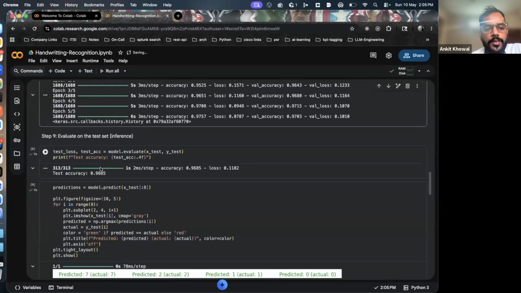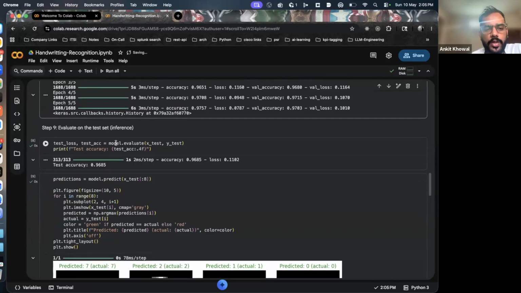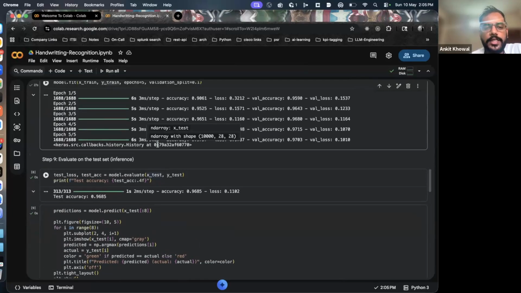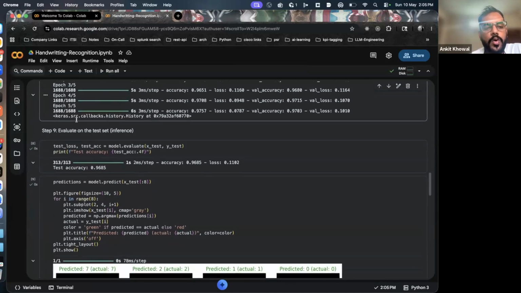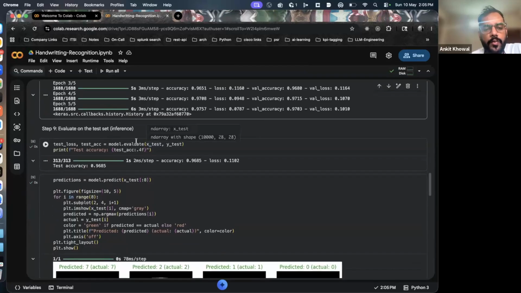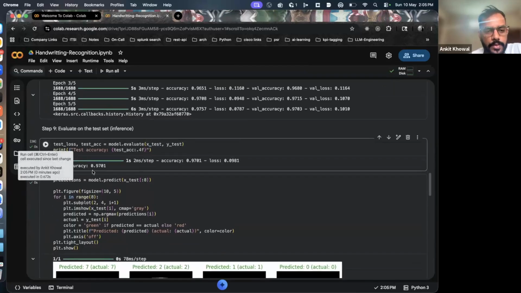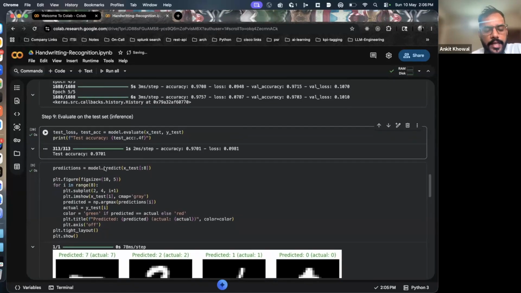Now I'm evaluating the model: what is the accuracy of the model, right? What I'm basically doing is passing my test data, right? I said that when I have the data set, I will divide it into two data sets, right? One is training data and one is test data. So above, to train the model, I used the training data. Now I am checking the accuracy of the model on the test data, right? We see that the accuracy of the model is 0.9. Generally, it will be between 0 and 1. So this is pretty high.